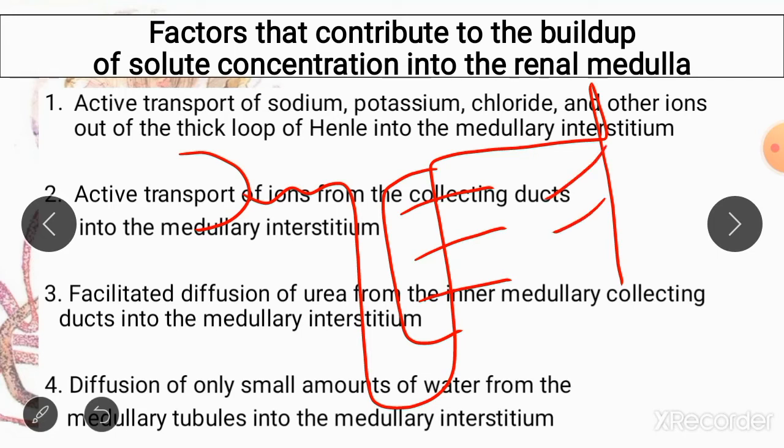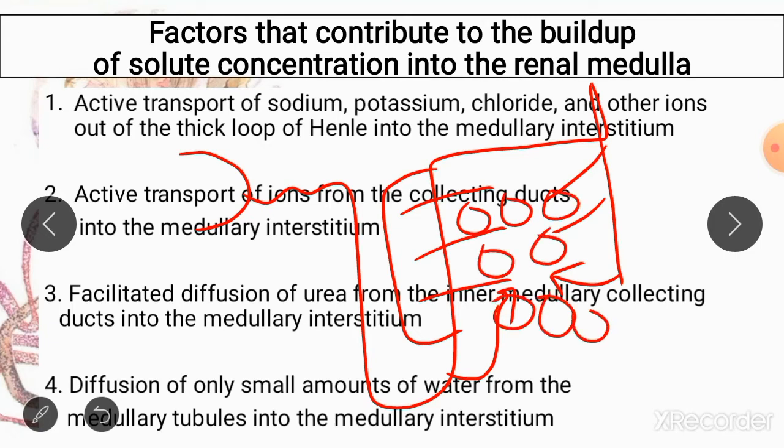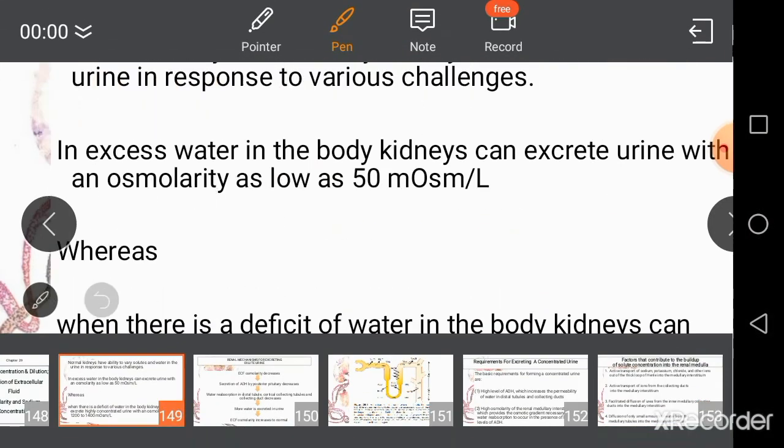There is reabsorption of urea from the collecting tubules into the renal interstitium, and there is very little water moving from the nephron into the interstitium. All of these factors result in large quantities of solute accumulating in the renal medulla and renal interstitium, and this is going to help in formation of concentrated urine.